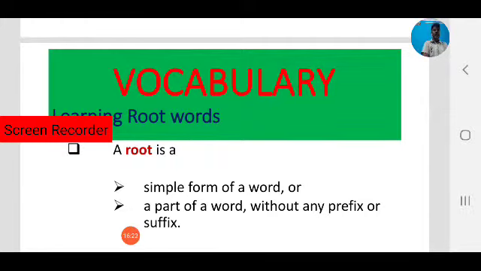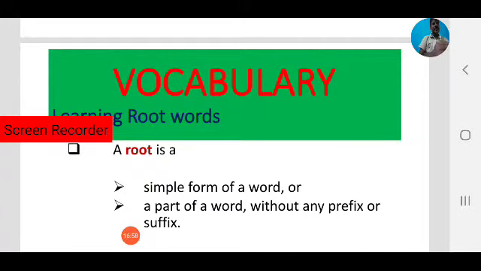Basic word, root. Every language has root words. Now we are talking about English. English has root words of many other languages. It has borrowed root words from Greek and Latin, especially. Not only Greek and Latin, we can find some French roots also in English. So that's why English became a global language, because it accepts all languages.